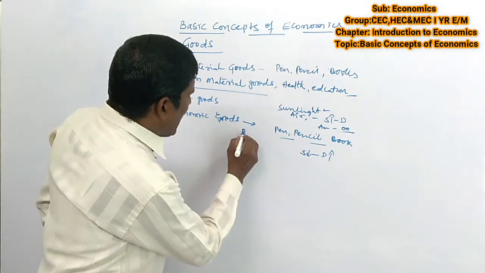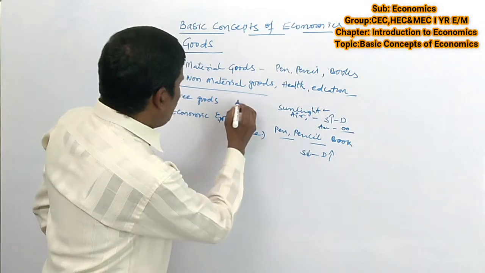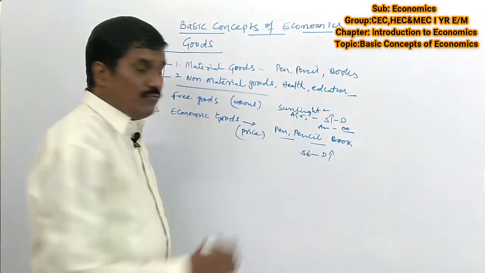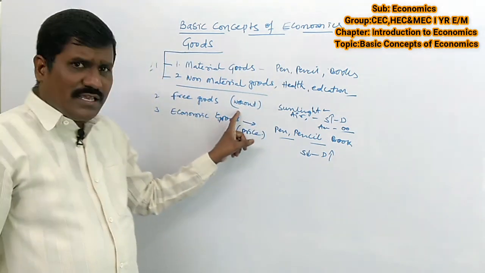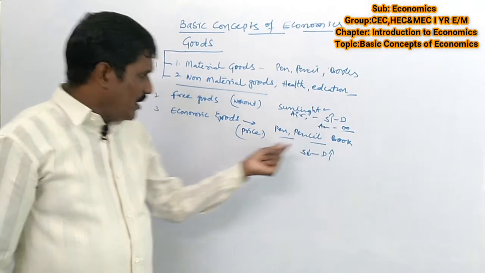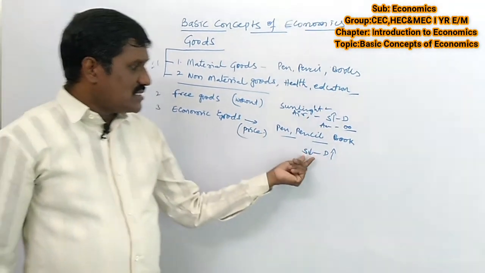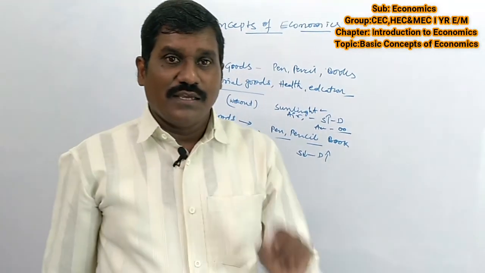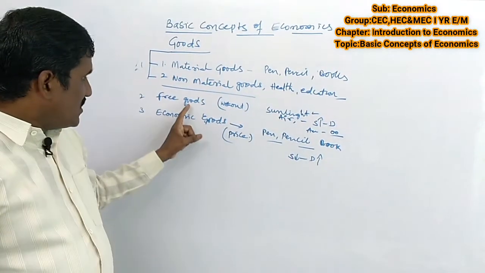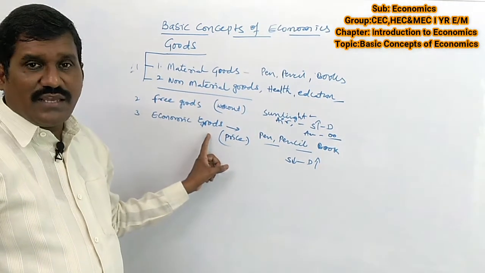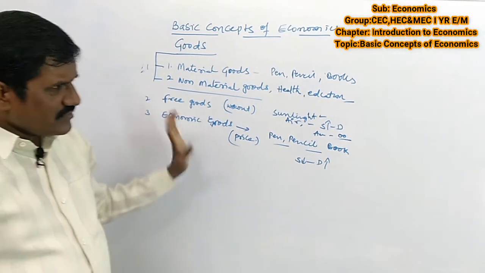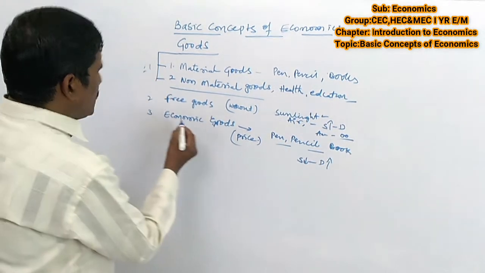Economic goods have a price and free goods are without price. Free goods are without price and their supply is more than the demand. Economic goods have a price, their supply is less and the demand is more. So these are free goods and these are economic goods. These are all the classification of goods. Then consumer goods.